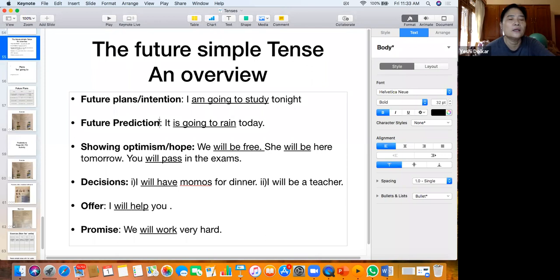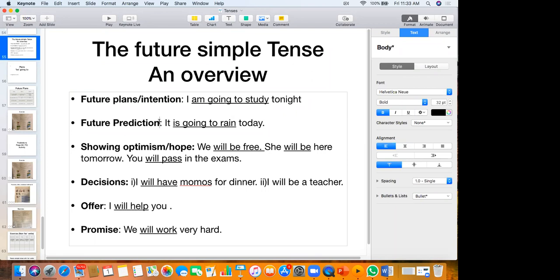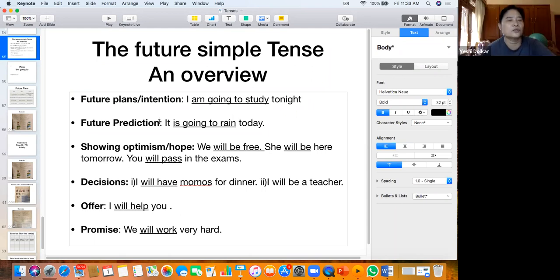Predictions. So again we use the be verb, going to, and the verb. So it is going to rain today. It's a prediction.